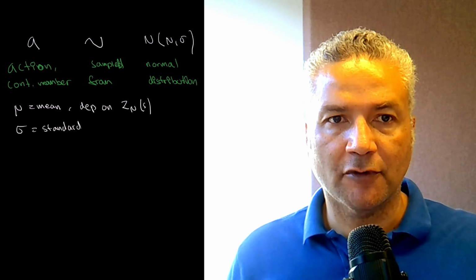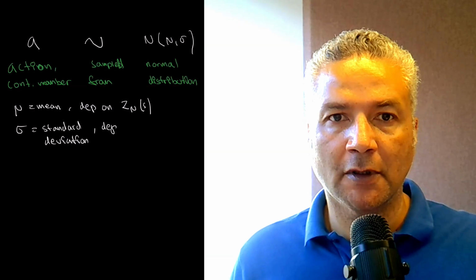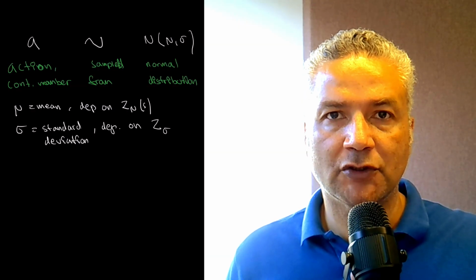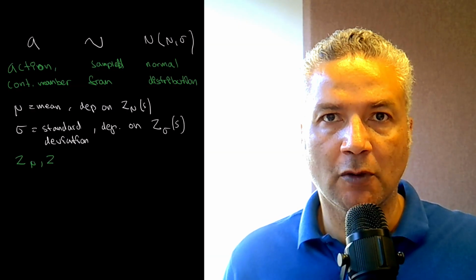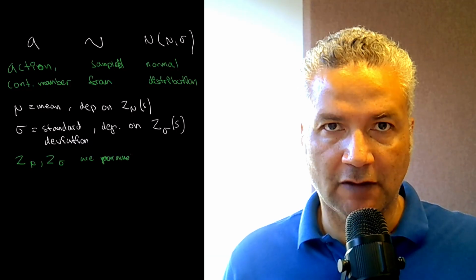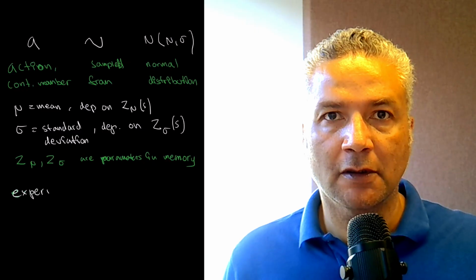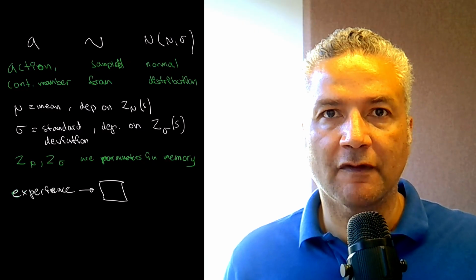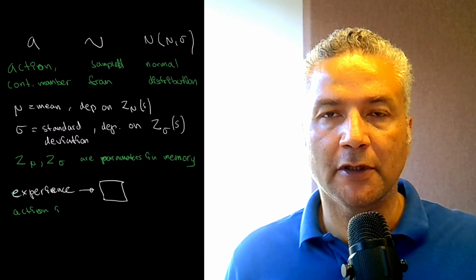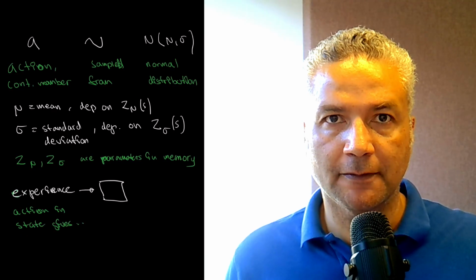In the cannon problem, there is only one state. Therefore, there are only two memory parameters, one for mean and one for standard deviation. Then, as the agent trains, it gathers experience, and that experience updates the memory parameters over time.